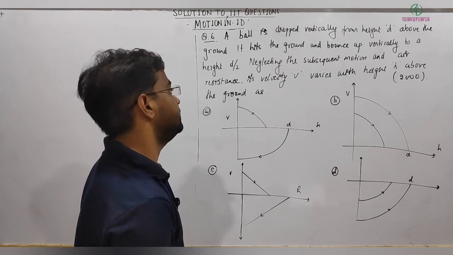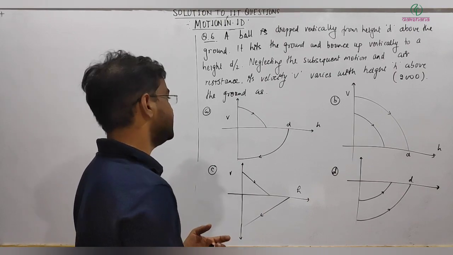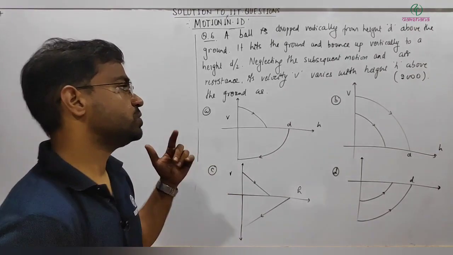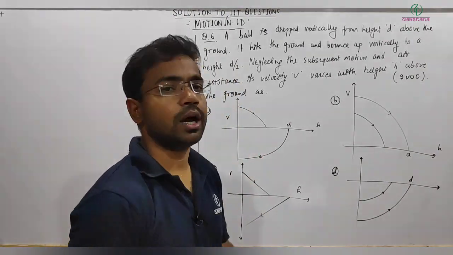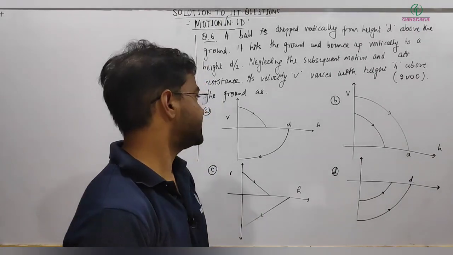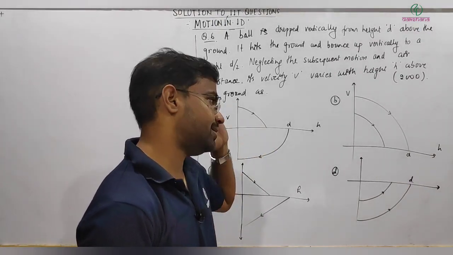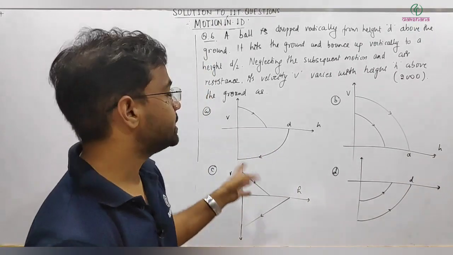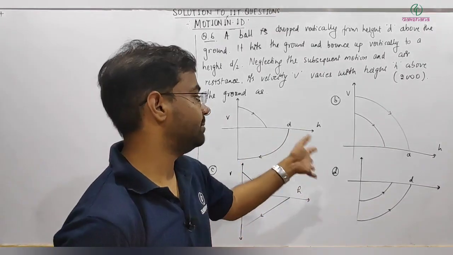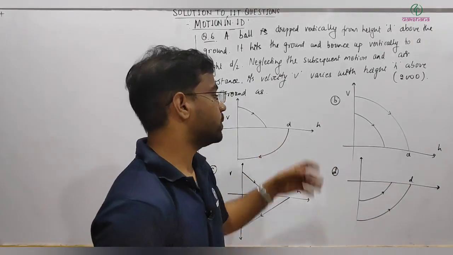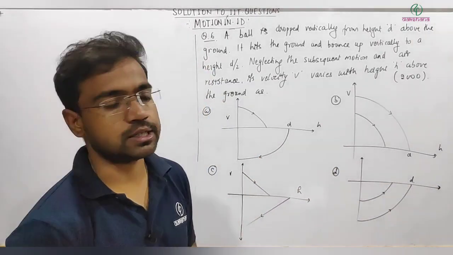Its velocity v varies with height h above the ground. So one way is to exactly get the expression, but according to the options given, we can just get a logical, rough idea of how exactly things would be varying. Then from there we can eliminate the options and check what can possibly be the correct answer.